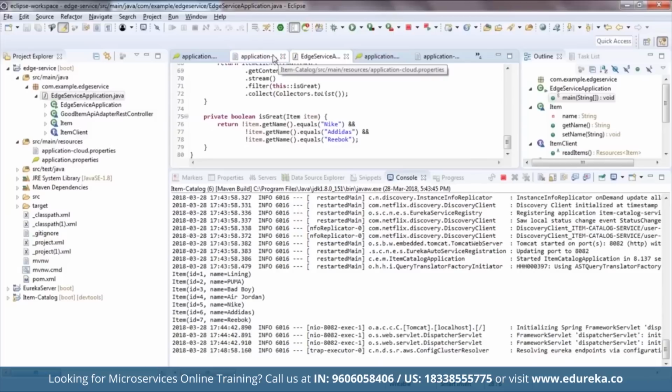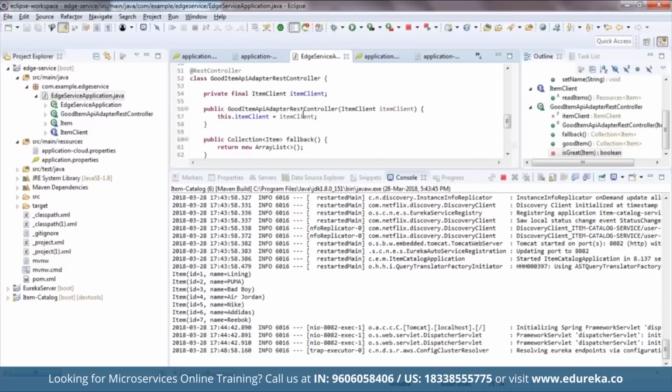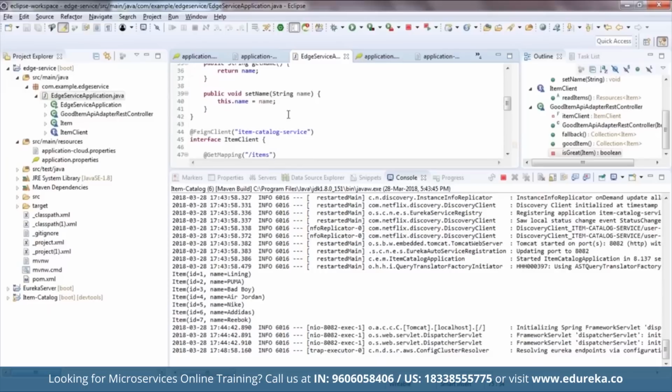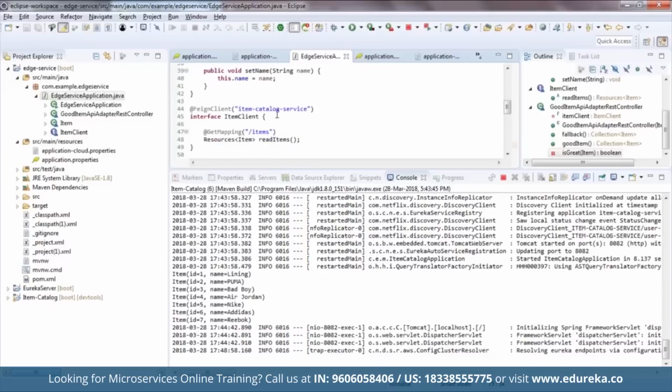Now over here, I've created a DTO. Now let me just take you through the code once more. So if you notice here, I've already created an item DTO, which means data transfer object, in this same file. And the Lombok @Data will generate the toString methods, the getters and setters, and the appropriate constructors. All right, then I've created an item client interface. So if you scroll down, you can see that we have an item client interface that uses Feign to communicate with the item catalog service. So we have talked about the item catalog service. So this item client interface will use Feign to communicate with the item catalog service, right?